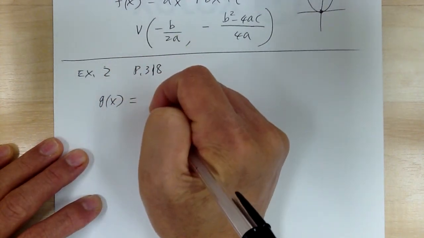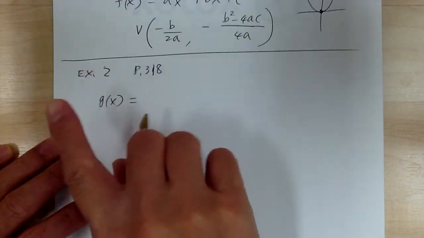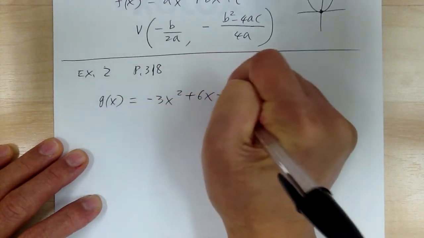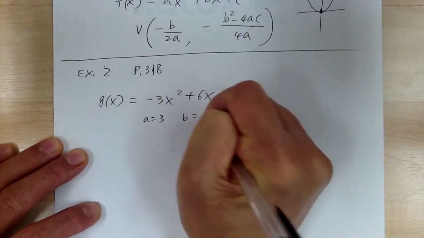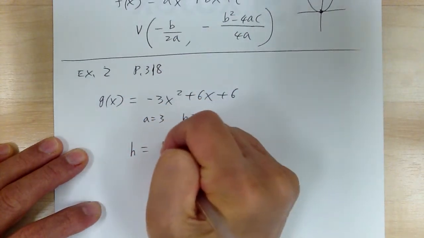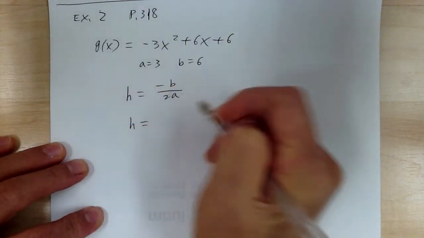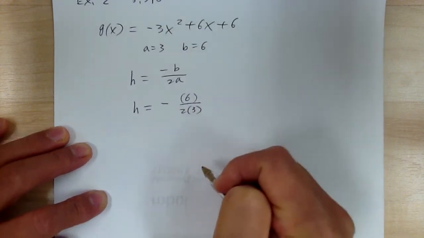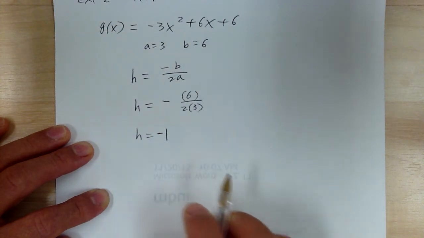So g of x. Now I'm going to rewrite the function so that it's arranged in a nice order. So g of x equal to negative 3x squared plus 6x plus 6. Okay? So a equal to negative 3, b equal to 6. So my h is equal to negative b over 2a, and h is equal to negative 6 over 2 times negative 3. So my h is equal to 1. Okay?